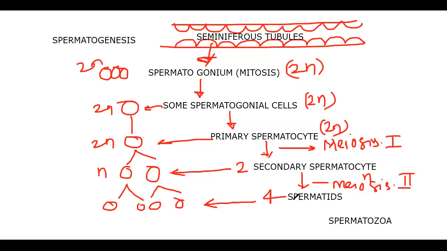This is n. Okay, then 4 spermatids are formed. They are also haploid. That means at least you need to understand that when the primary spermatocyte undergoes meiosis 1, from that onwards all the remaining cells are going to be haploid in condition: spermatozoa, everything.